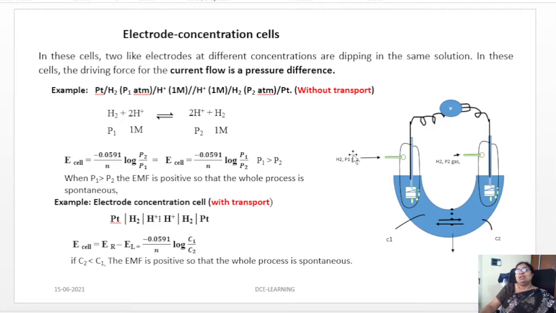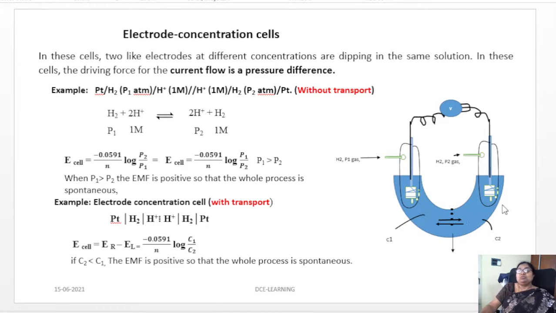The first one, without transference, is what I have discussed. In the concentration cell, I keep the pressure constant but use different concentrations, and I am going to explain the with transport one.